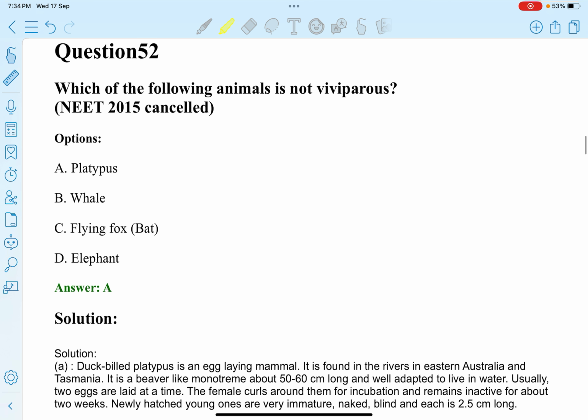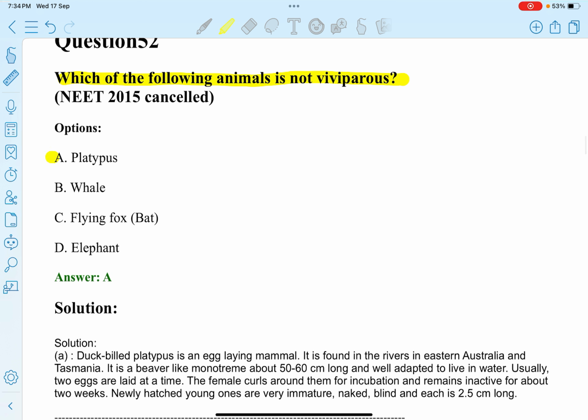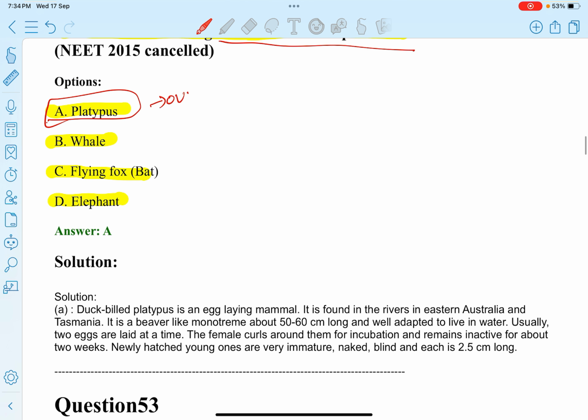Next question. Which of the following animals is not viviparous? A. Platypus. B. Whale. C. Flying fox. D. Elephant. So, the duck-billed platypus is the animal which is not viviparous; it is oviparous.